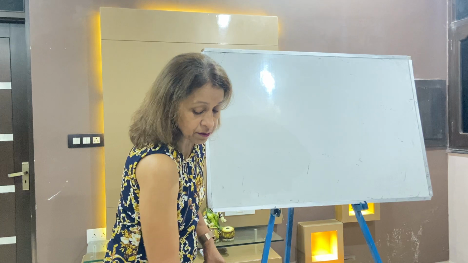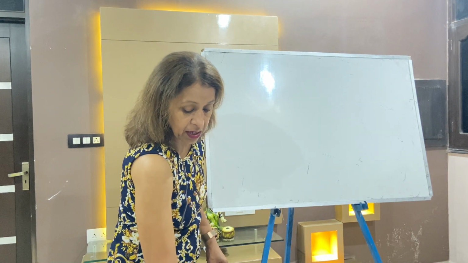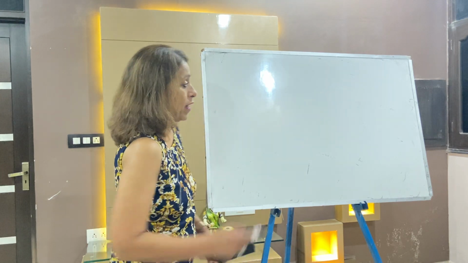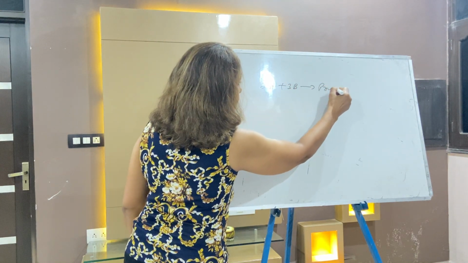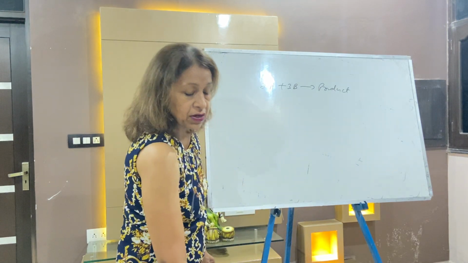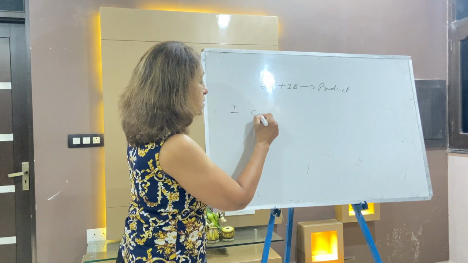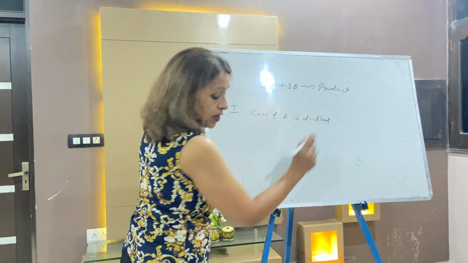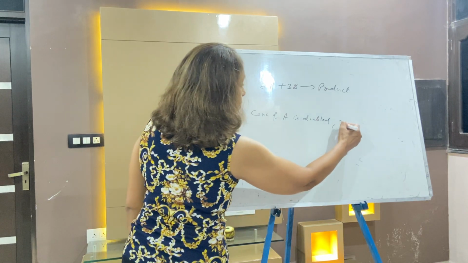Now the first question is rate law and mechanism. So I am taking questions one by one. First question, you write: the reaction is 2A plus 3B arrow product. The question is, if the concentration of A is doubled, then the rate becomes 4 times.